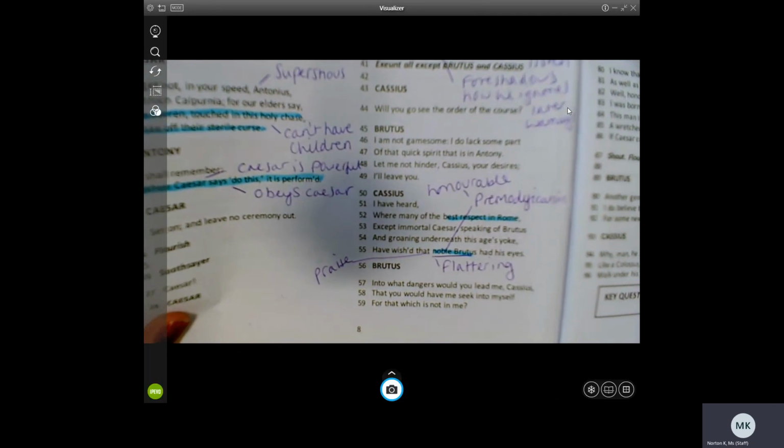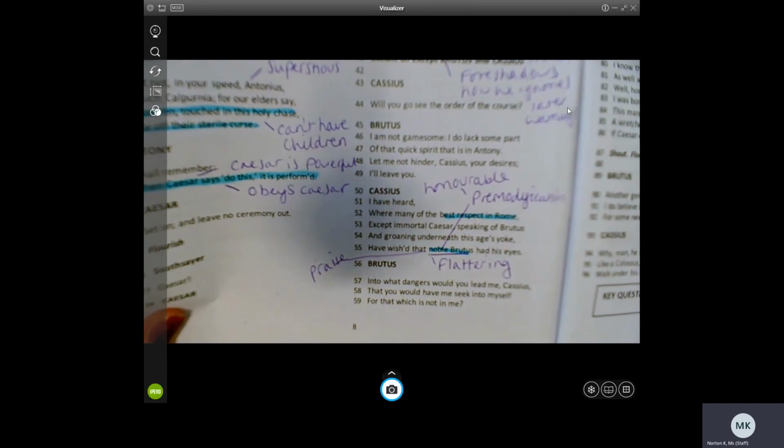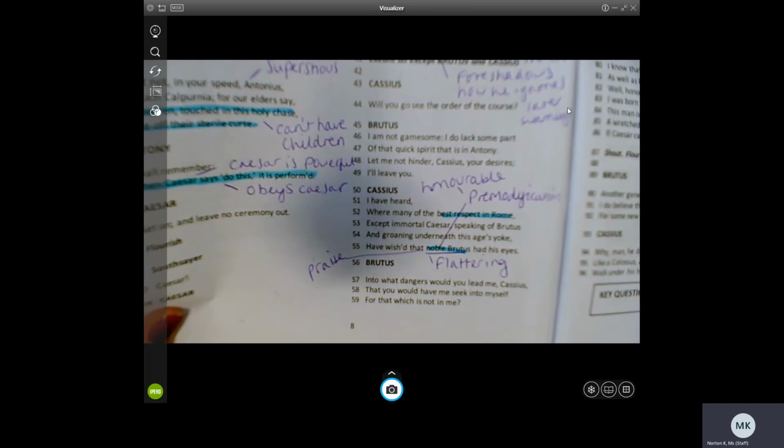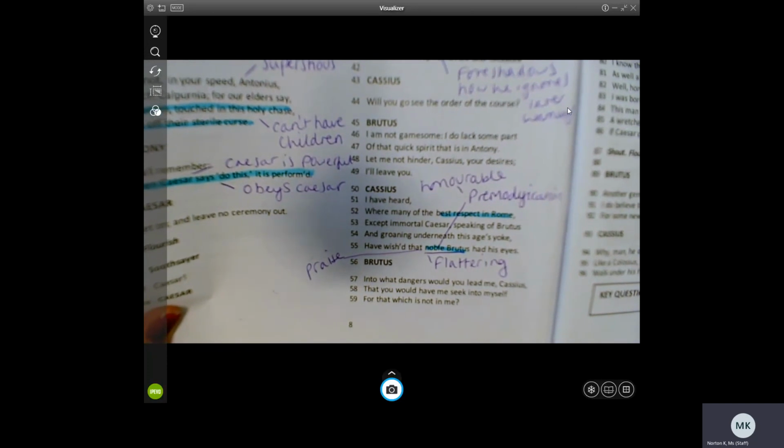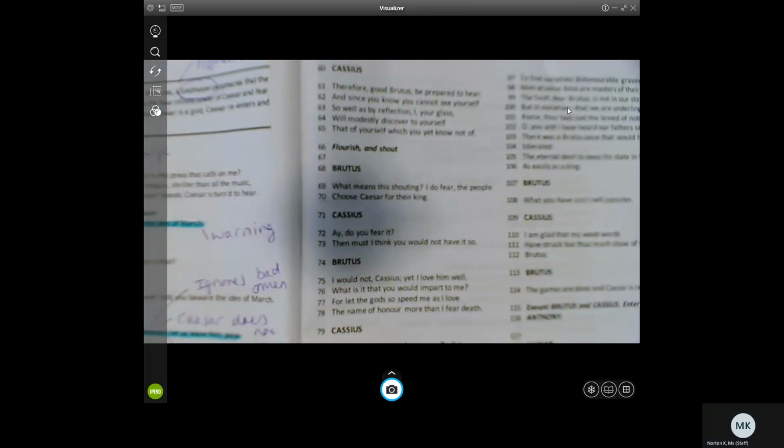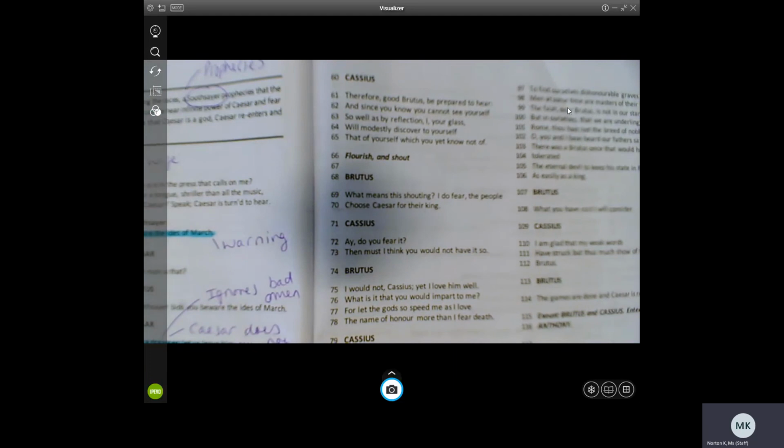Let's see what Cassius wants. Into what dangers would you lead me, Cassius, that you would have me seek into myself for that which is not me? Therefore, good Brutus, be prepared to hear. And since you know you cannot see yourself so well as by reflection, I, your glass, will modestly discover to yourself that of you yourself which you yet know of.